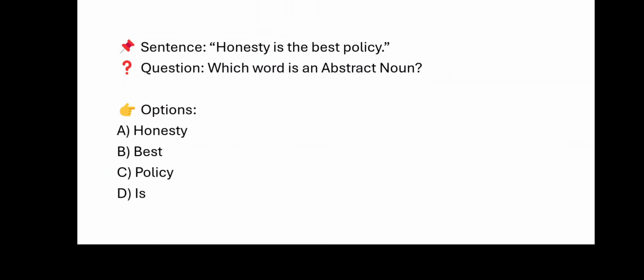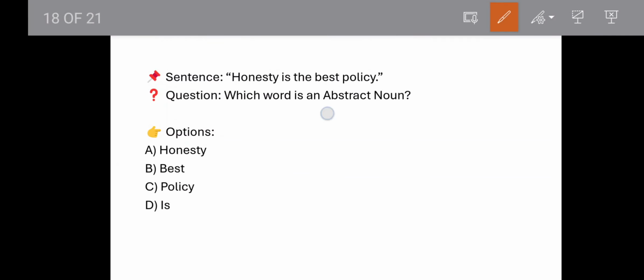Now in this quiz, we need to find out the abstract noun. An abstract noun is something that we cannot touch or see, but yes, we can feel. Honesty is the best policy. In this sentence, honesty is something that we cannot touch or see, but we can feel. So honesty is a noun, and it is an abstract noun. So option A is the correct answer.